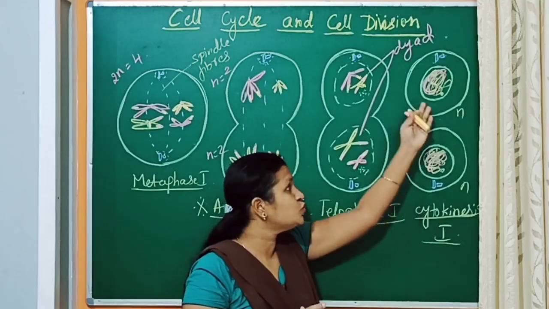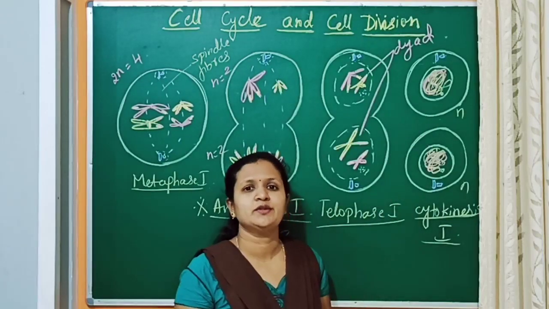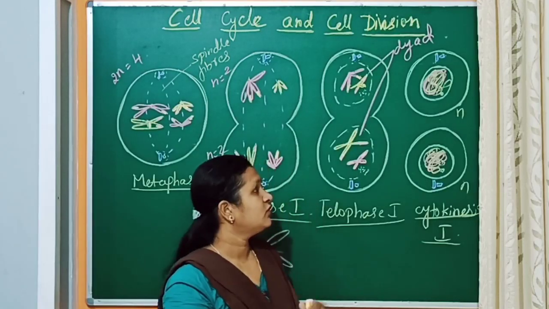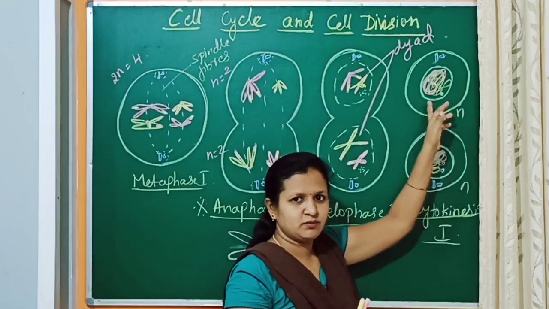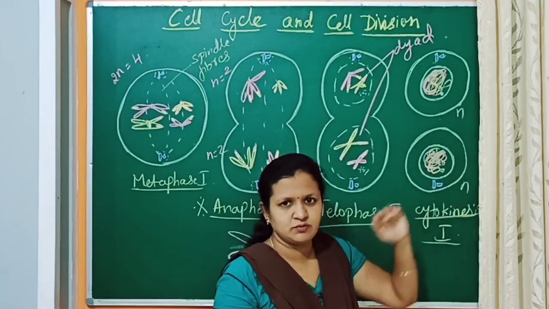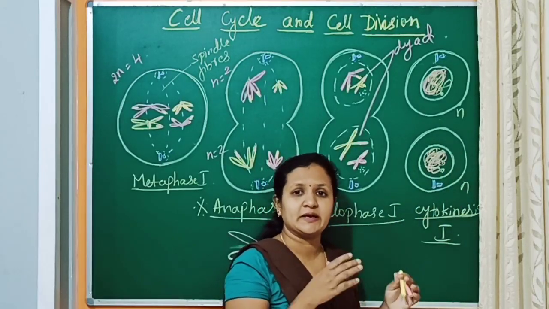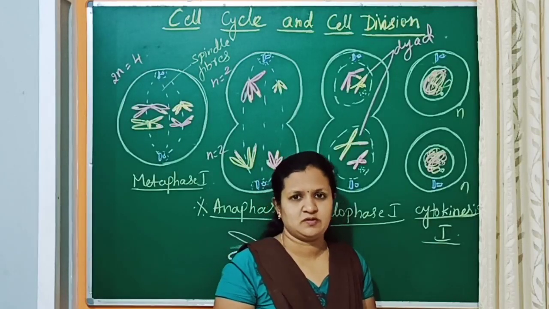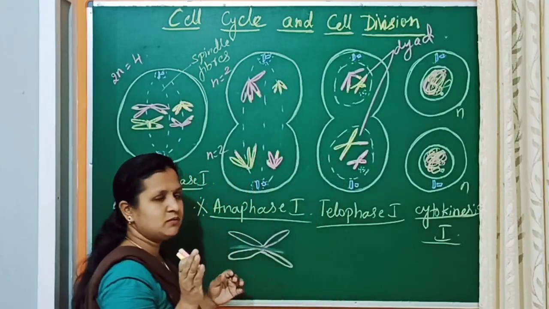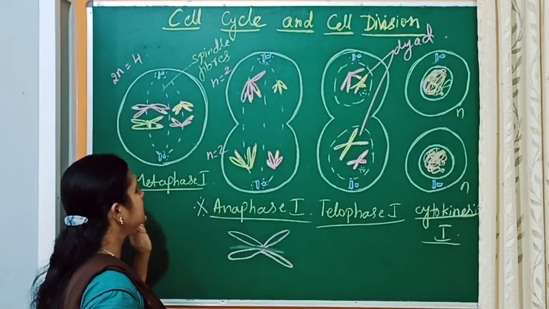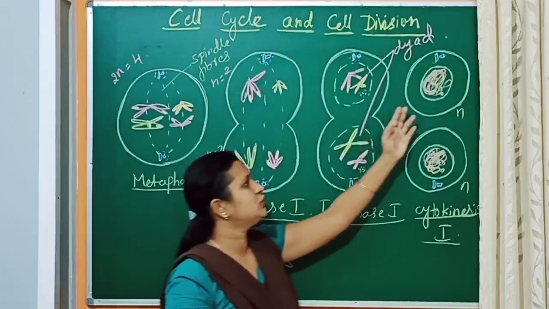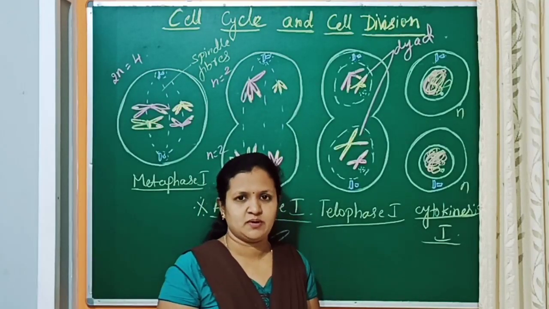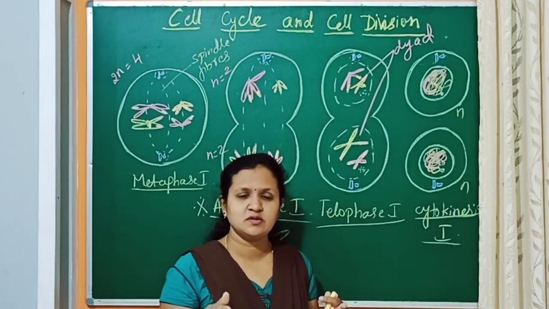Again these two cells will enter into meiosis 2, and in meiosis 2 again from one cell two cells will be formed. So totally, at the end, 4 daughter cells will be formed by meiosis. So overall, in meiosis 1, one parent cell results in 2 daughter cells with the haploid chromosome number. So this is about meiosis 1.